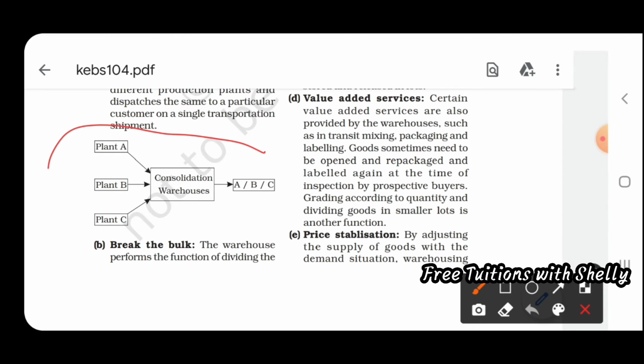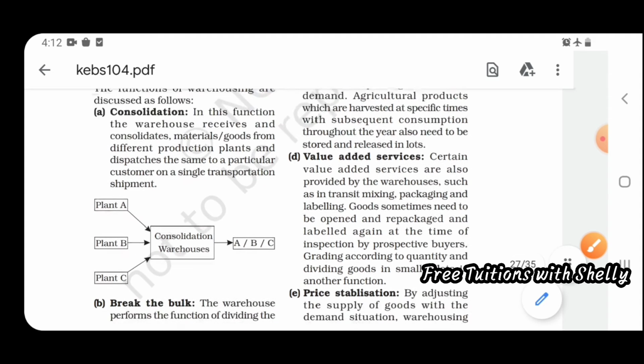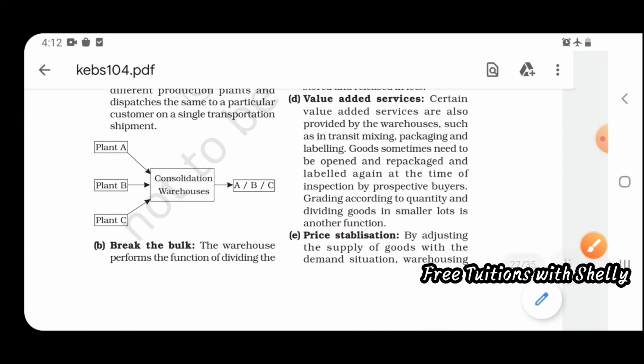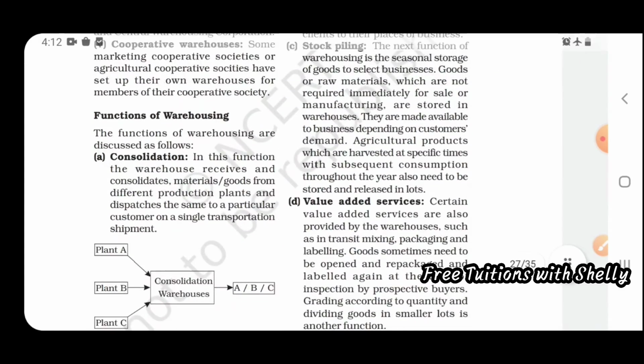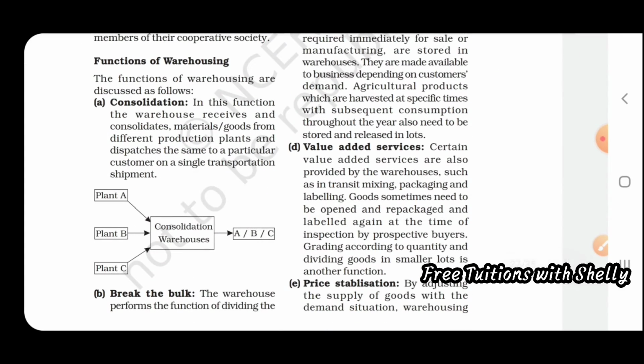In this graph you can see that plant A's, plant B's and plant C's products together come to this consolidation warehouse, and from this consolidation warehouse they are passed to individual customers like A, B, C. This is known as consolidation: goods from three plants come together and are stored in the consolidation warehouse, and from there they are passed to individual customers.